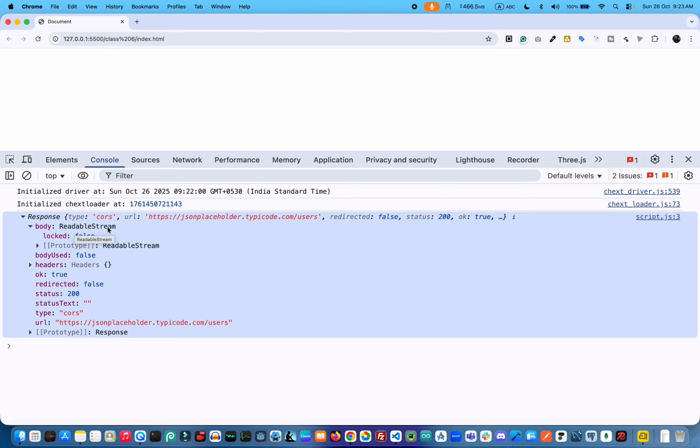Basically, this data is not in a concrete form, it is in stream form. Streamable data is kind of asynchronous data and live data format, we could say.